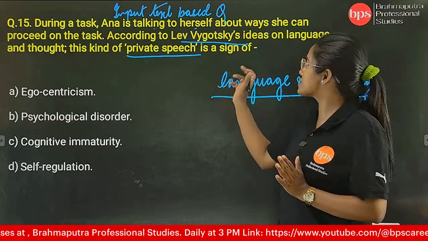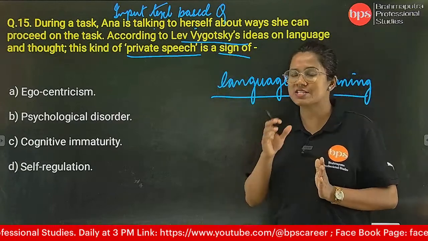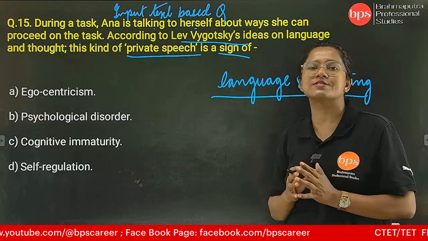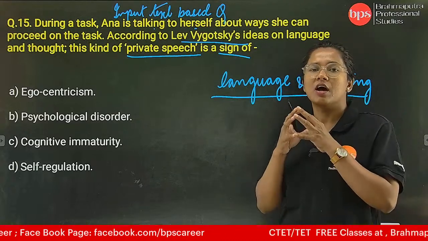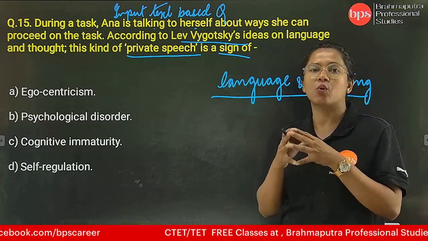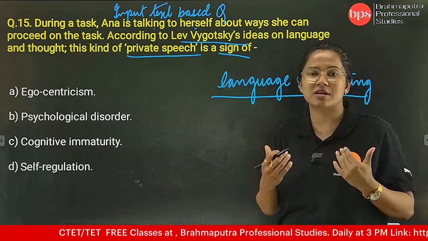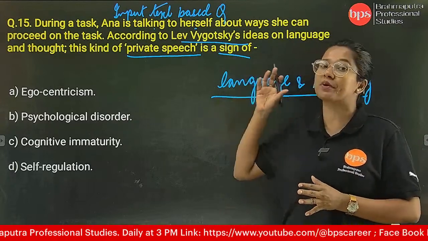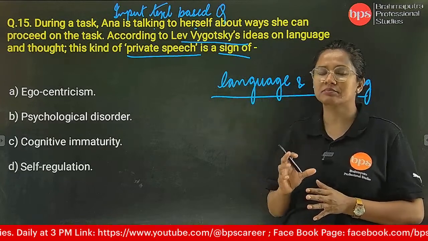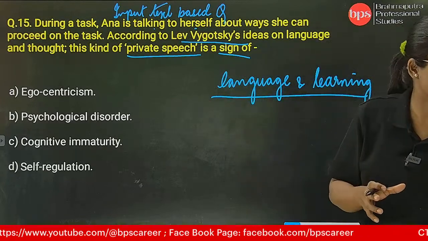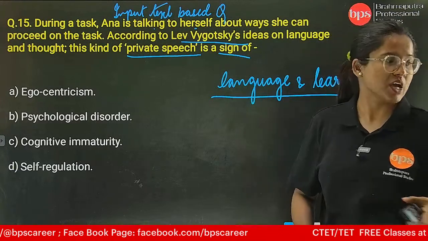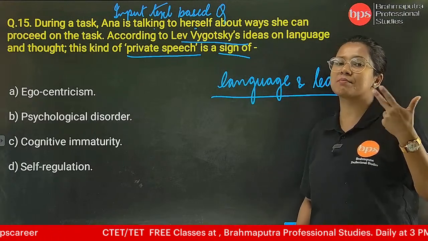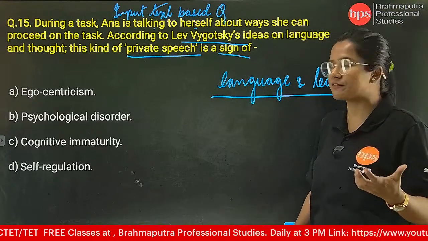So what is this? This is a sign of what? Is it egocentrism? What happens in egocentrism? When we are only self-centered, or we can say that we are very much concerned about our own ideas, our own needs, our own thoughts. So that is egocentrism. So what is here? A question has been given, you have to remember it and solve it, and that is the task given by the teacher. So what is Anna doing here? While solving the question she is talking to herself, and that is the process of self-regulation.